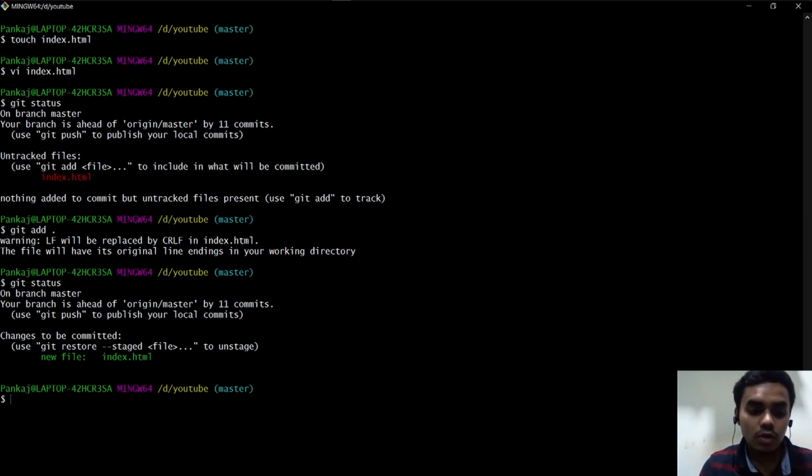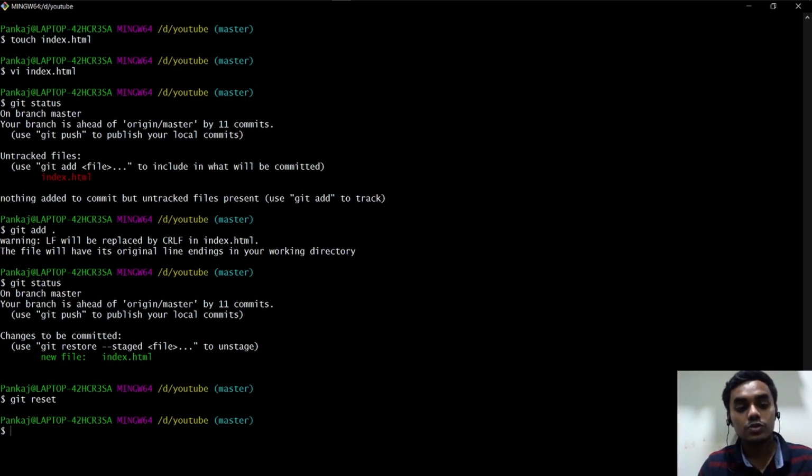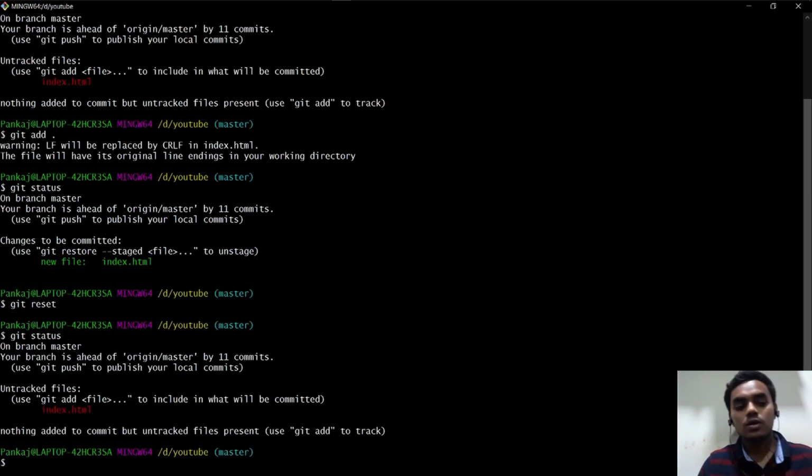So how do you go back? We go back by just doing git reset. Earlier when we ran git status, it showed changes to be committed. If now I say git status, it should say untracked file, right? Again untracked file.